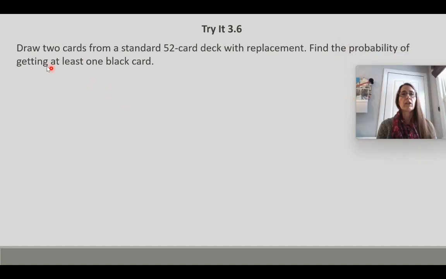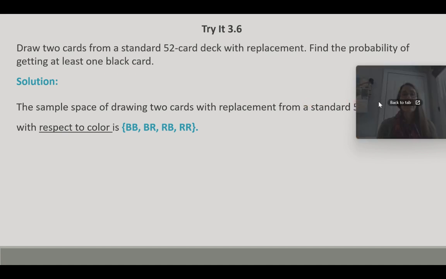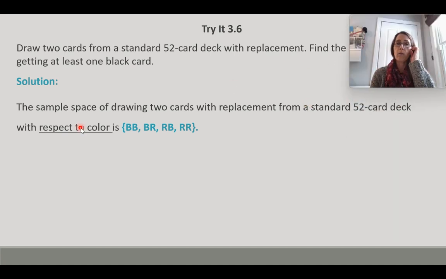Another example: we're going to draw 2 cards from a standard 52 card deck with replacement. What's the probability of getting at least 1 black card? If we're talking about just the color of the cards, the sample space for drawing 2 cards with replacement is: a black card and then a black card, a black card and then a red card, a red card and then a black card, or a red card and then a red card. That's why I wrote out the sample space, so we could see what the options were.